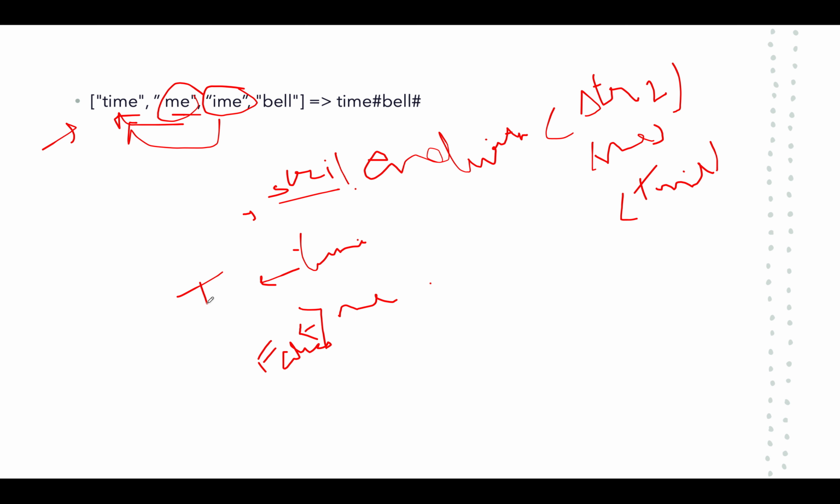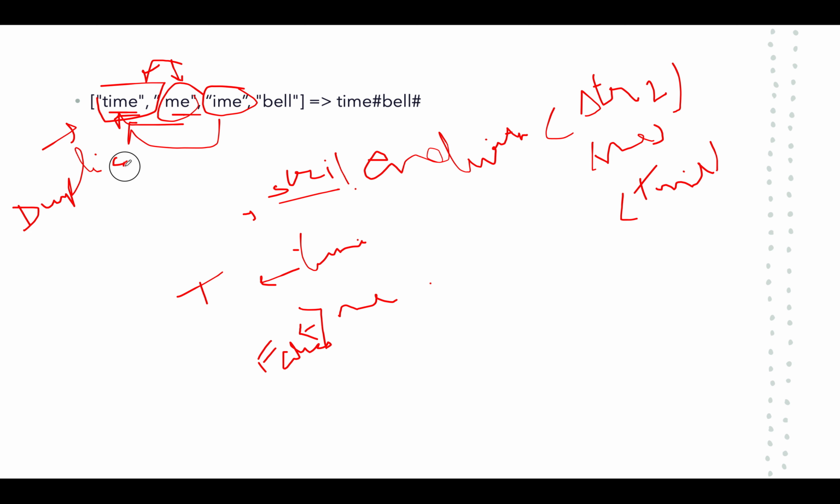So let's try and build the logic. We'll use two for loops. For each element in our data set, we will compare it with every element in our input set, provided that element is not equal to the current element itself, and we will check if any element in our data set ends with the current element. If that is the case, we will add it in our duplicate set.